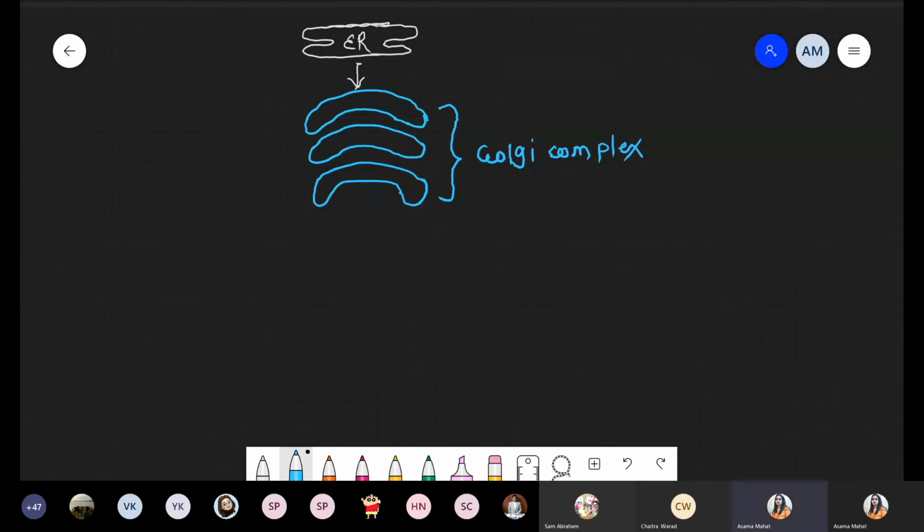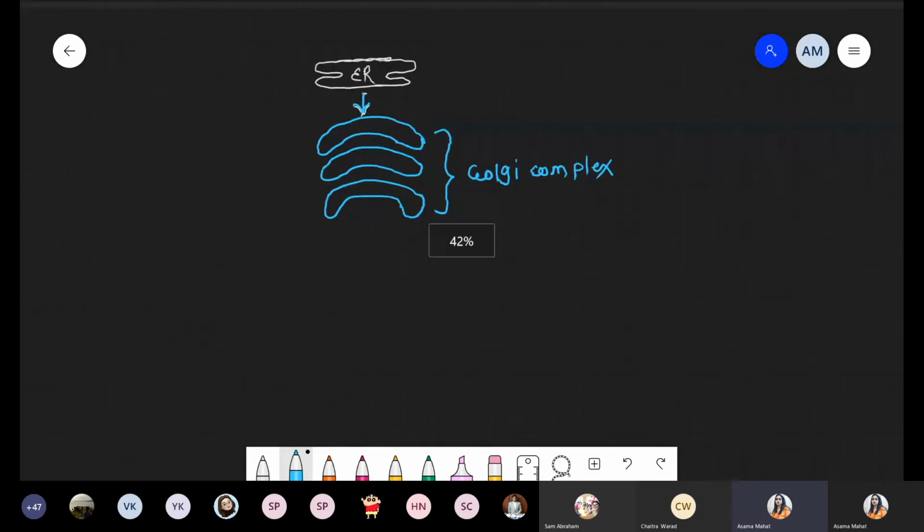Okay, now these are the pathway. We already discussed how that pathway runs. Now we already discussed the lysosome. Basically, it is originated from the Golgi complex.